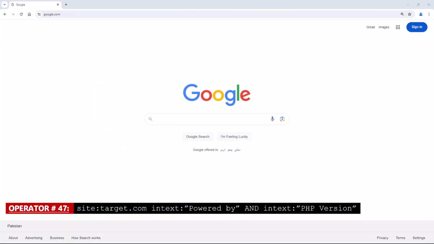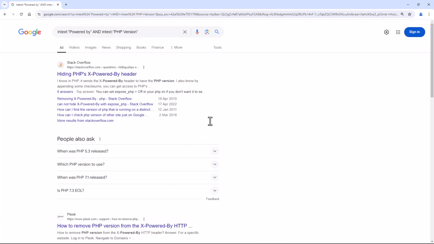Operator number 47. Site with the combination of in text. This Google Dork will search for websites that are powered by PHP and reveal the PHP version, which can be useful for identifying vulnerabilities in PHP applications.